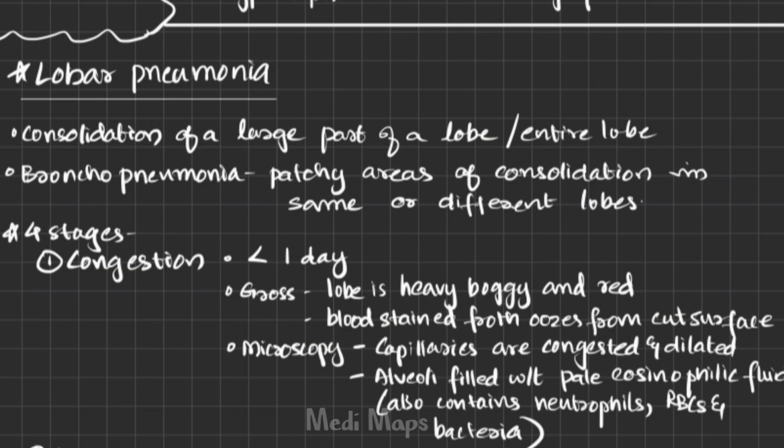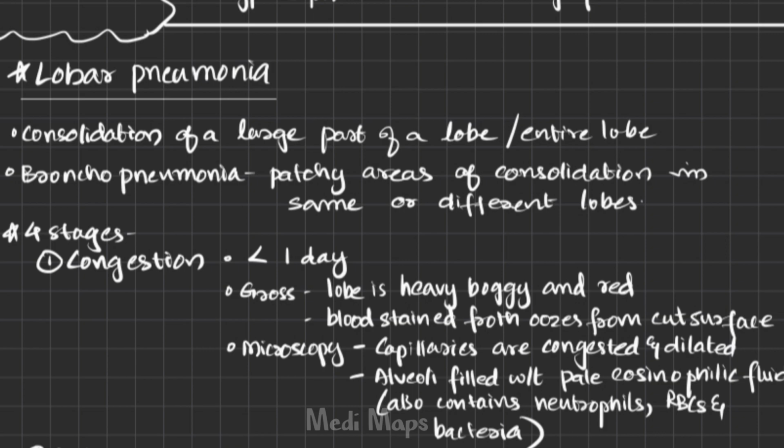Talking about the first stage, congestion, it lasts for less than 24 hours. That is, the congestion stage is just less than 1 day. Talking about the gross appearance of the lung during this stage, the involved lobe of the lung is heavy, boggy, and red. On cut section, it will show a blood stained frothy fluid which oozes from the cut surface.